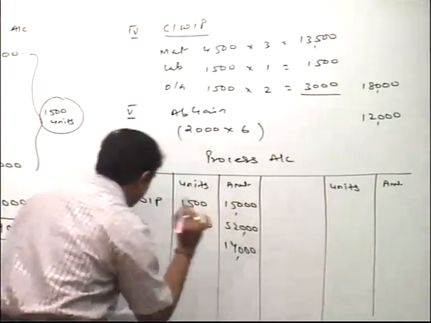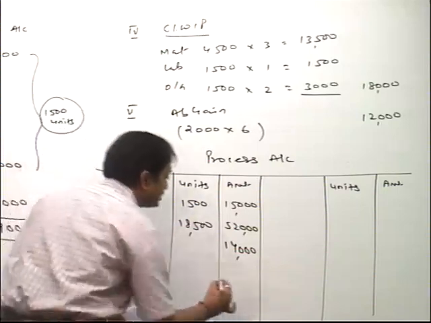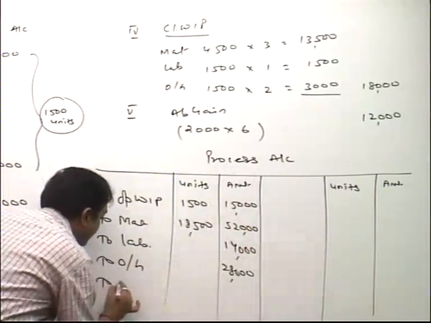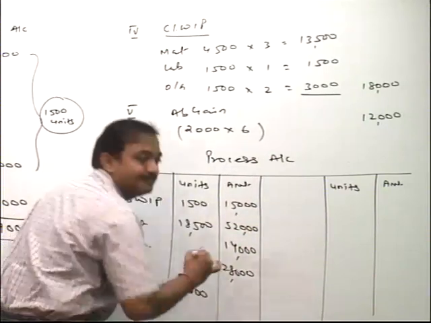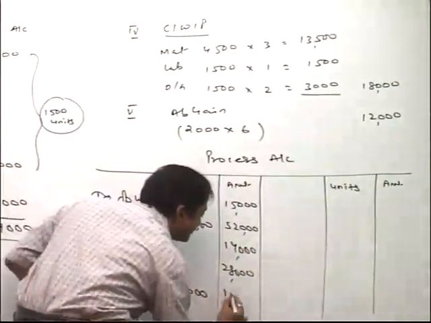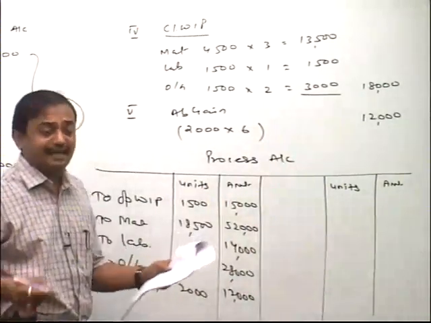14,000. Overheads 28,000. And remember, friends, abnormal gain. How much do you need? 2,000. And for that, the cost we already calculated is 12,000. Okay. Now credit side items.